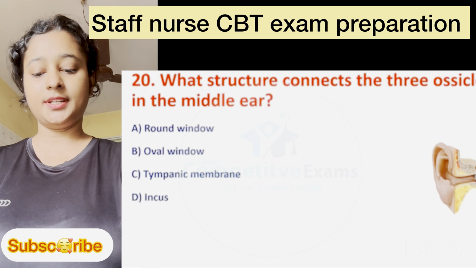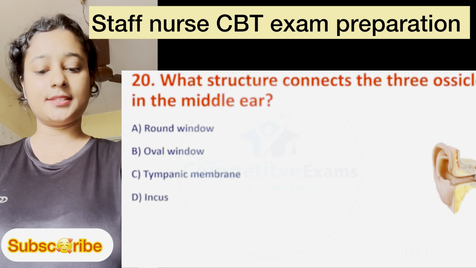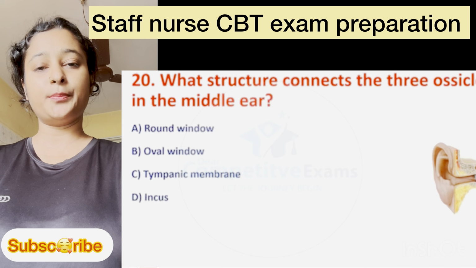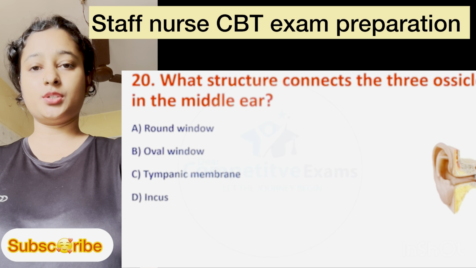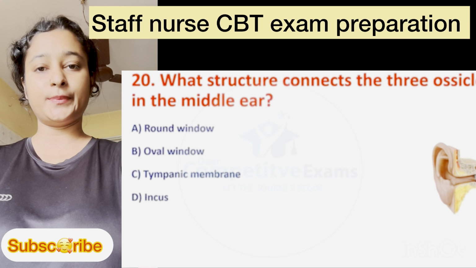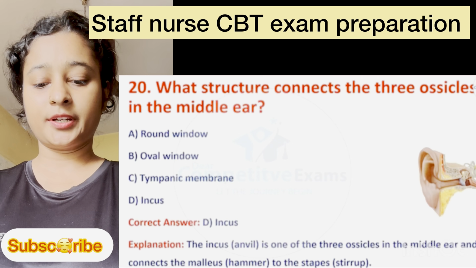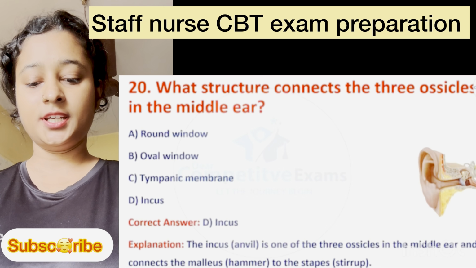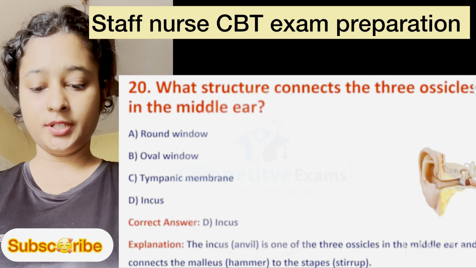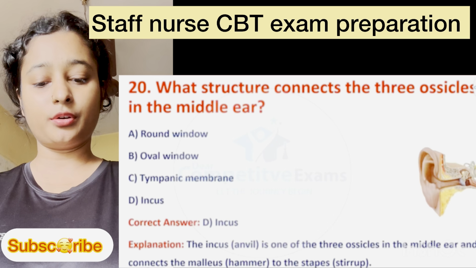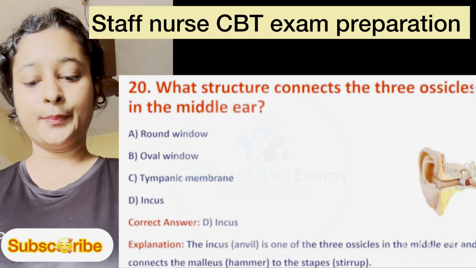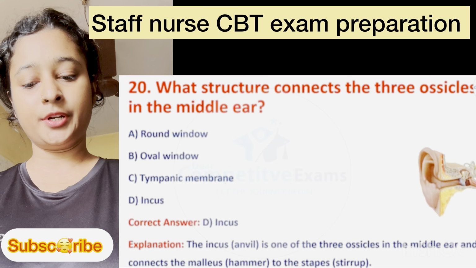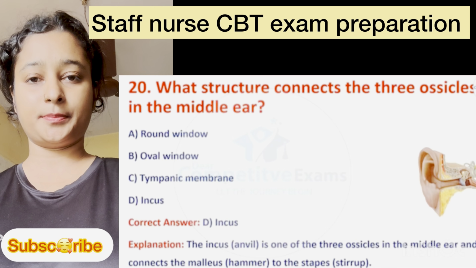Question number 20. What structure connects the three ossicles in the middle ear? Option A is round window, option B is oval window, option C is tympanic membrane, and option D is incus. Here, correct answer is option D, incus. Explanation: the incus is one of the three ossicles in the middle ear and connects the malleus, meaning hammer, to the stapes, meaning stirrup.